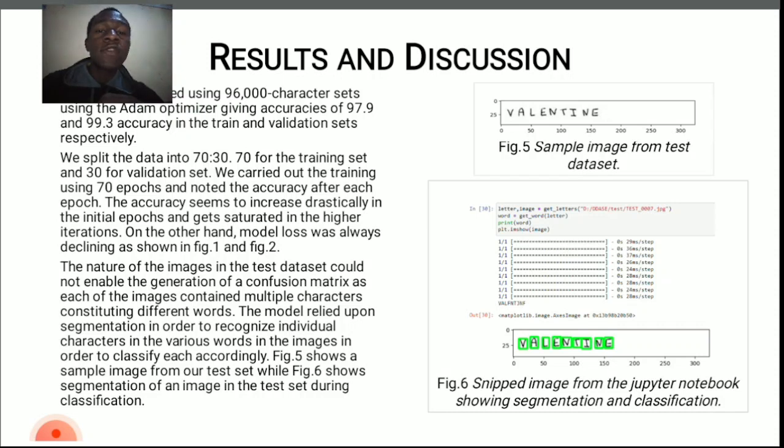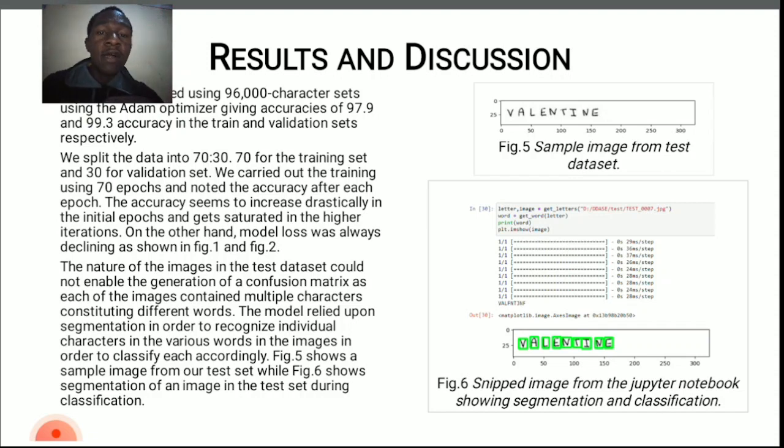We carried out training using 70 epochs and noted the accuracy after each epoch. The accuracy increases drastically in the initial epochs and gets saturated in the higher iterations. On the other hand, model loss was always declining, as shown in figures 1 and 2. Figures 1 and 2 are depicted on the next page.